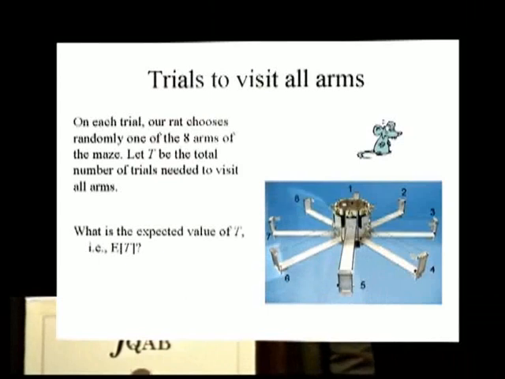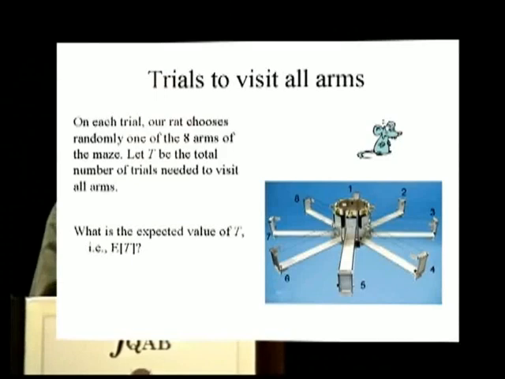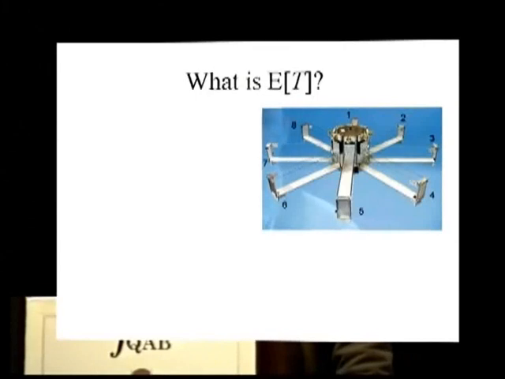What is the expected value of T? How many trials, on the average, does this stat rat need to visit all 8 arms? Okay? We know one thing right away. It must be greater than 7. I will need at least 8 trials to visit 8 arms. So whatever answer we get must be bigger than 7. So here's the problem. What is the expected value of T?